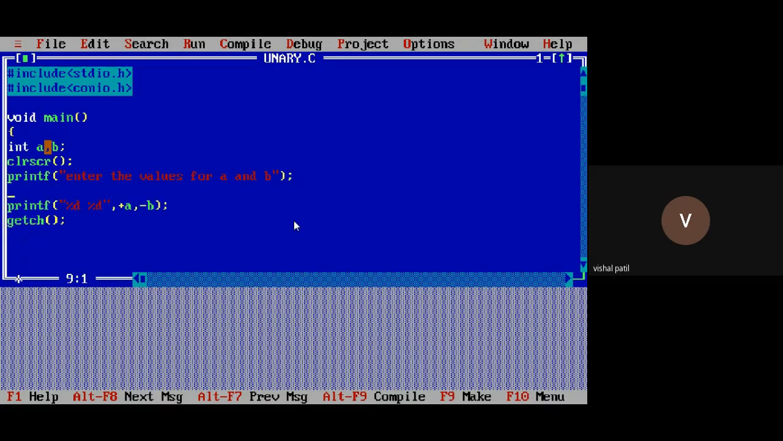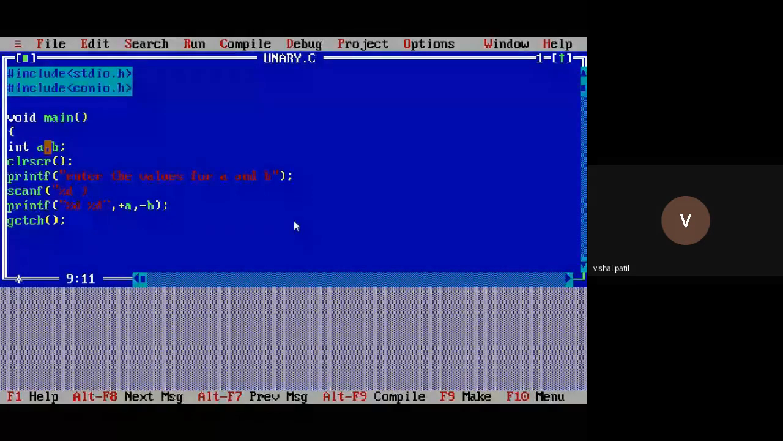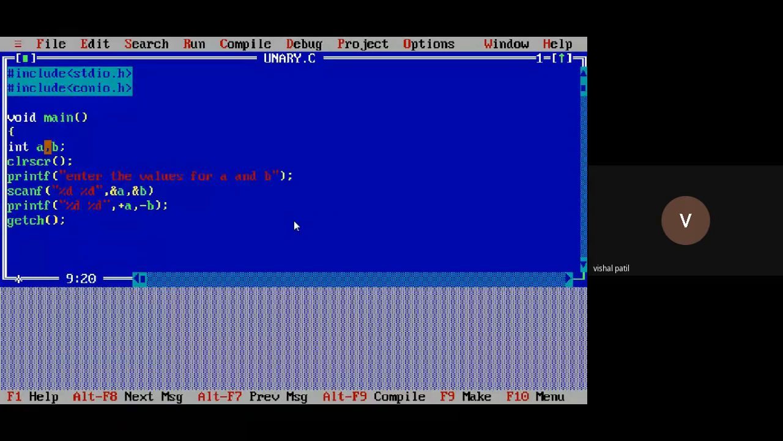Terminate with semicolon. And take the input through scanf function. How many inputs do you want? Two inputs. So write the format specifier two times. Right? Percent A, comma, percent B. Terminate with semicolon. Now run it.